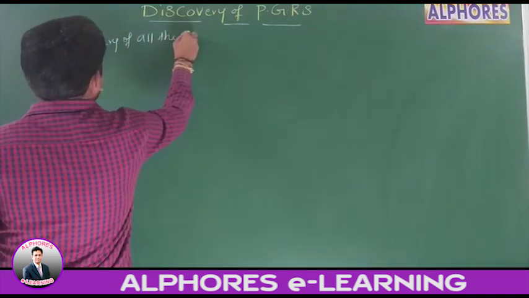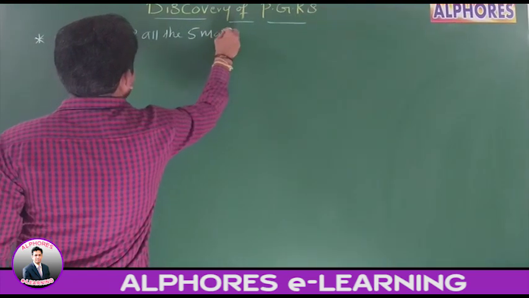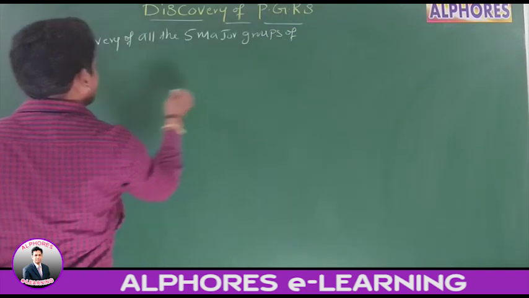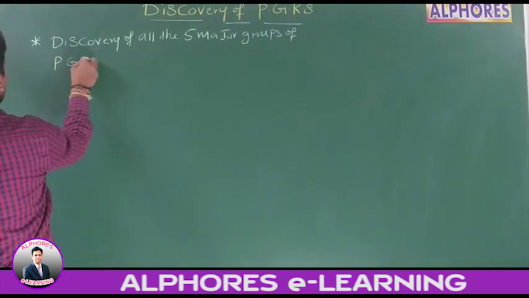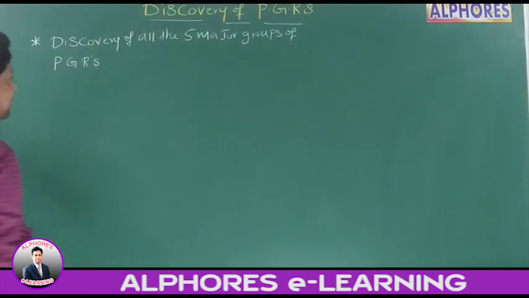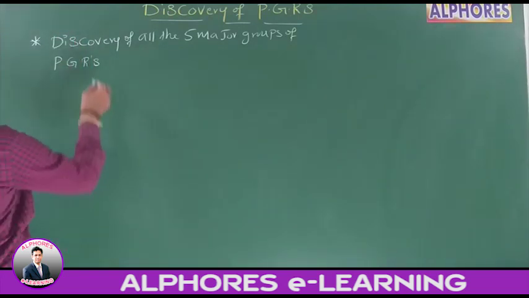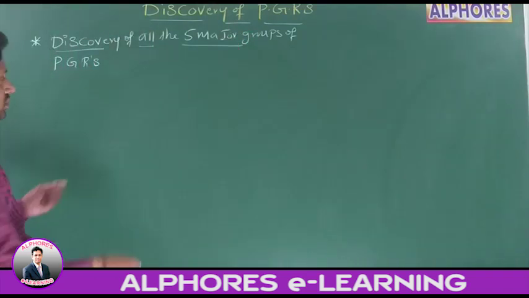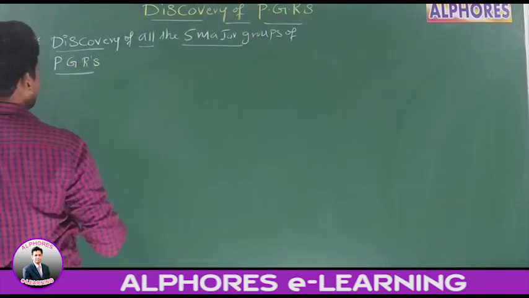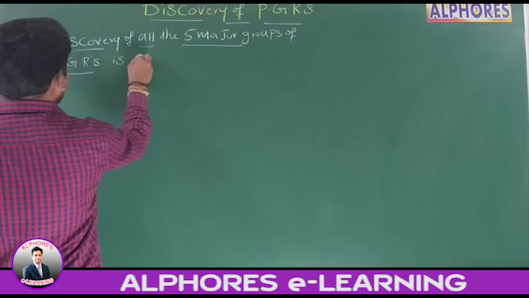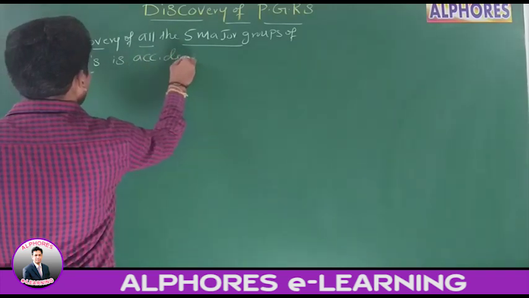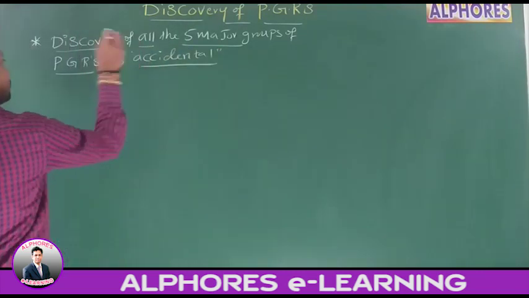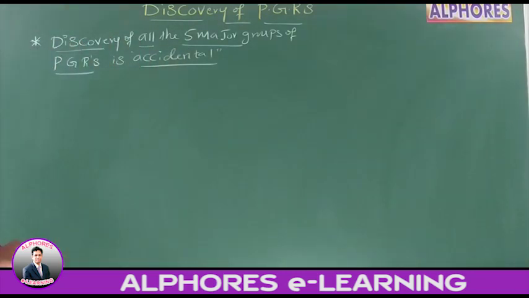Discovery of all the five major groups of plant growth regulators is accidental. Is it okay? Right?